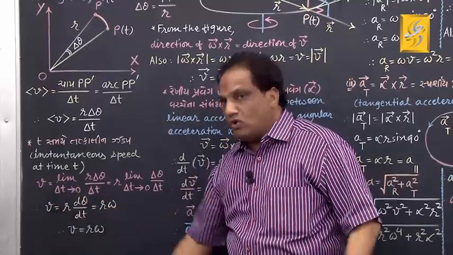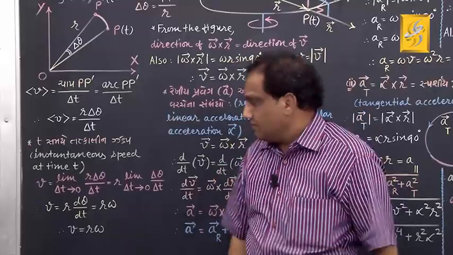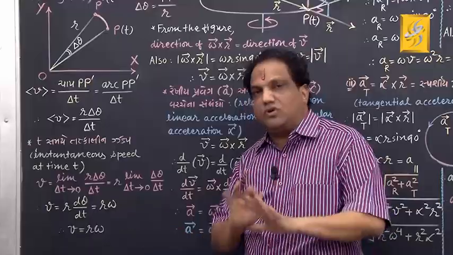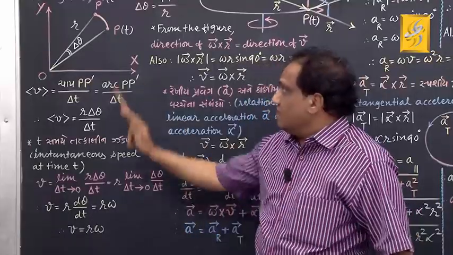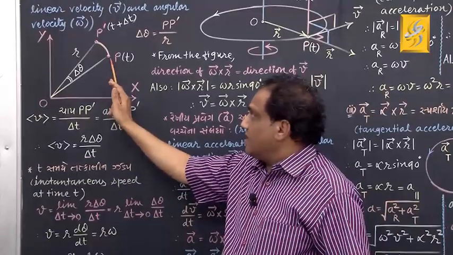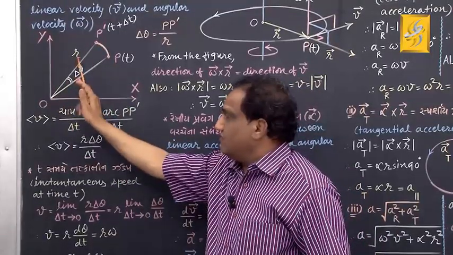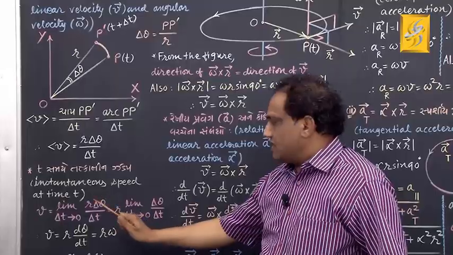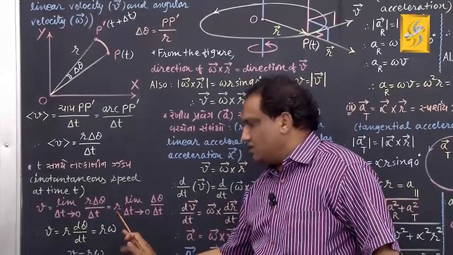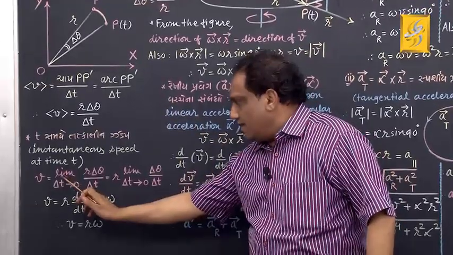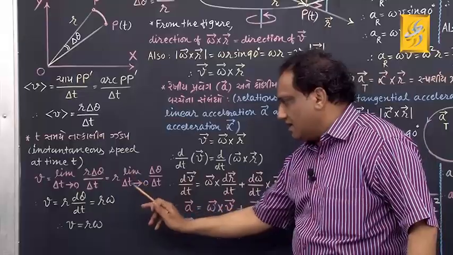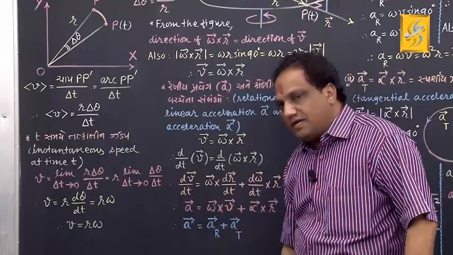Let it be shown by the symbol small v. Now tell me, this radius is constant. It has nothing to do with time, whether you consider less time or more time. For this particle, the radius of the circular path will remain the same. So because r is constant, I can take it out. The remaining part is limit delta t tends to 0, delta theta upon delta t.